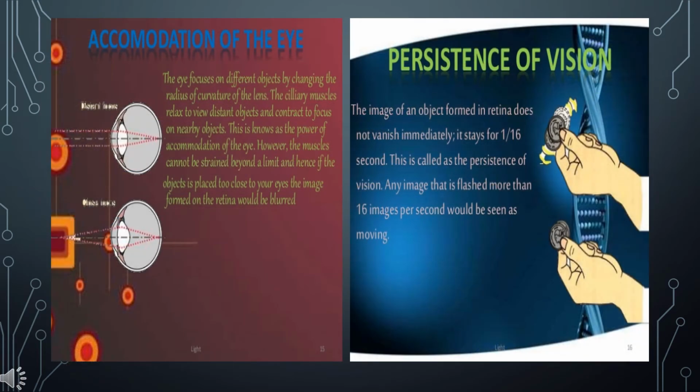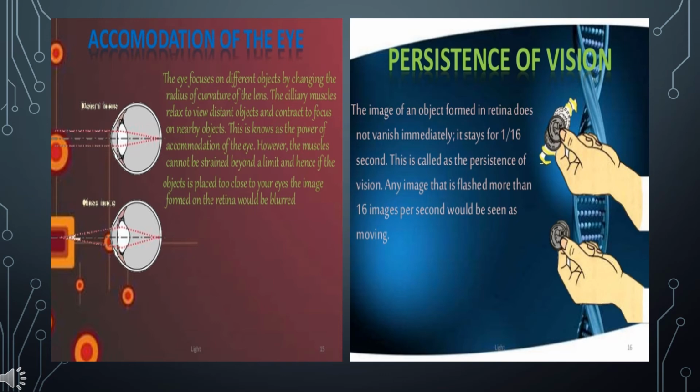Accommodation of the eye. The process by which ciliary muscles alter the focal length of the crystalline lens so as to focus the nearer or the far off objects clearly on the retina is called accommodation of the eye.